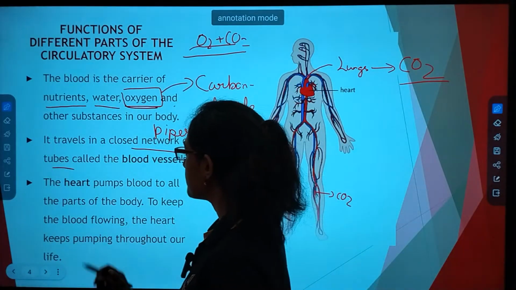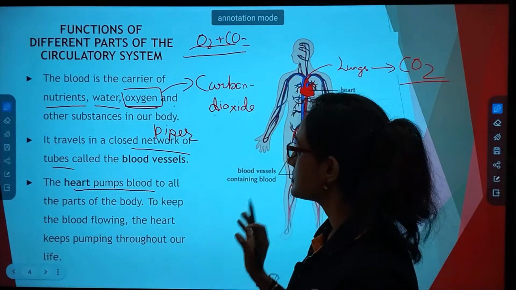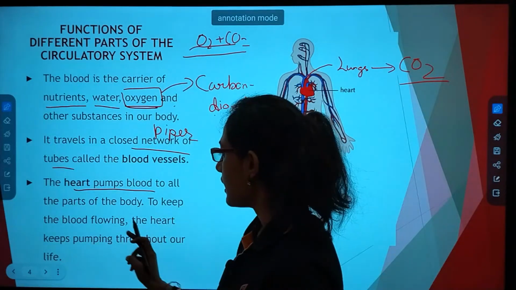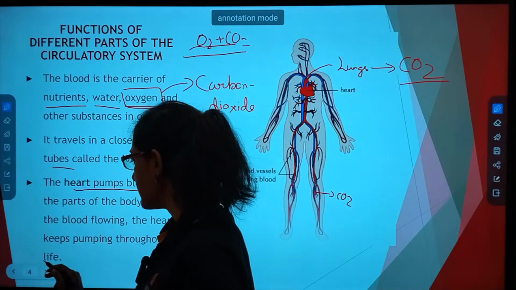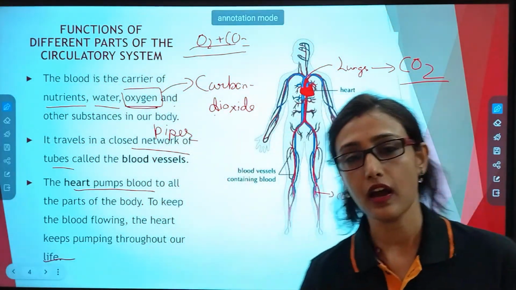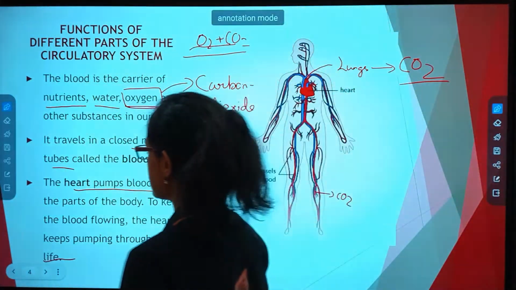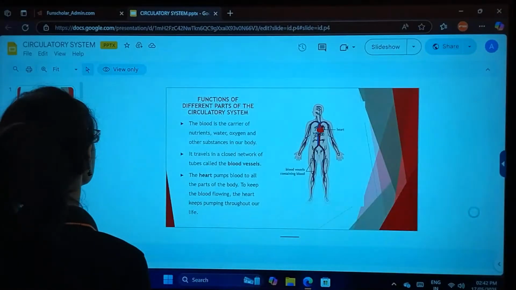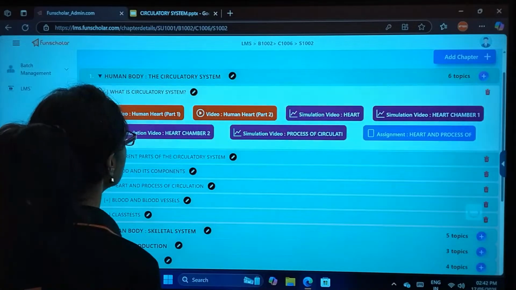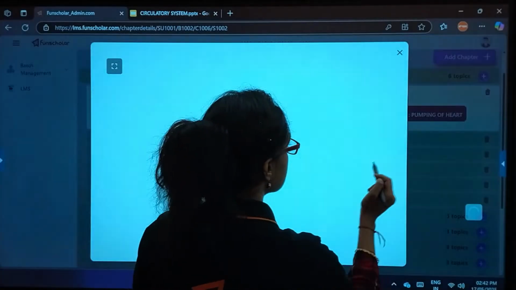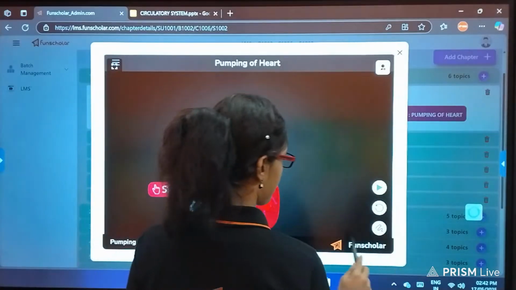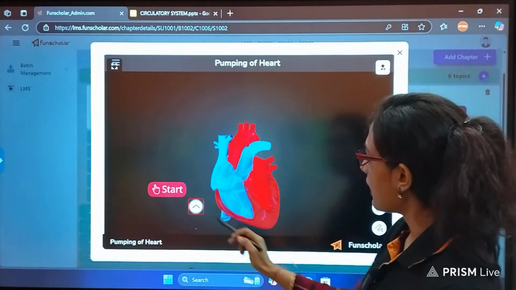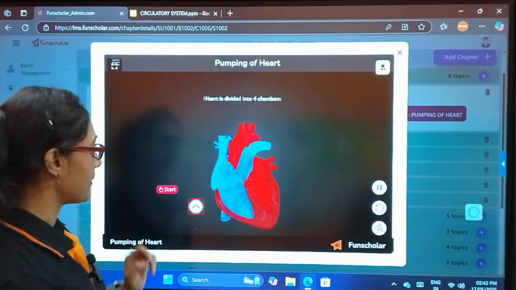The heart pumps blood to all the parts of the body. To keep the blood flowing, the heart keeps pumping throughout our life. This I have just now explained to you in detail. Now let's see how the heart pumps blood. Just look, this is the heart. Okay. Now let's see what happens.